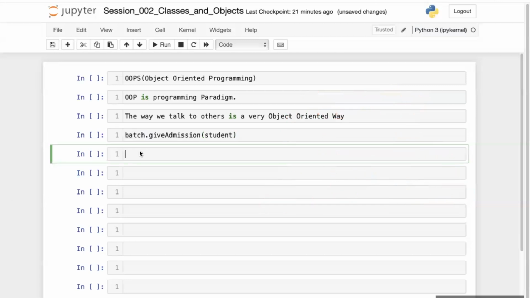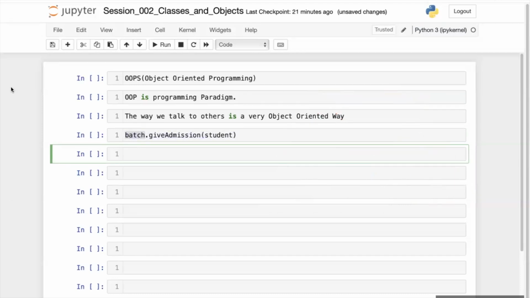Now, if you look at this line which I have written here, it's absolutely clear what this line is going to do. Here, this batch is an object.